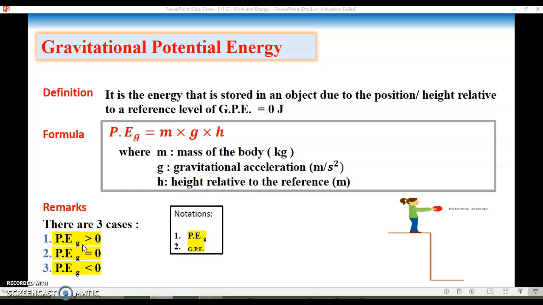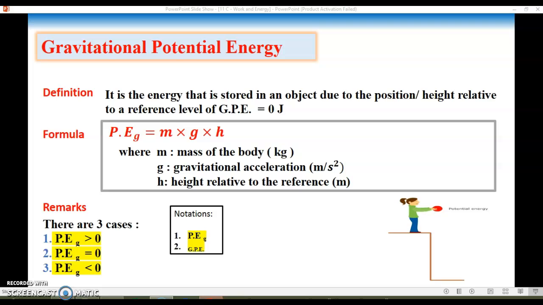There are three cases: positive gravitational potential energy, equal to 0, or negative gravitational potential energy. Why is that? Because simply it's affected by the height. If the height is above the reference, then it's positive. On the reference, 0, and below the reference, it is negative. However, the mass and the gravity are always positive quantities. So positive times positive times positive is positive. Positive times negative is negative. Positive times 0 is 0.